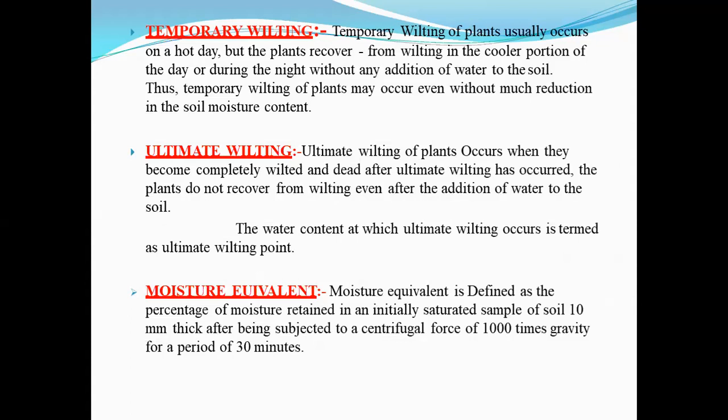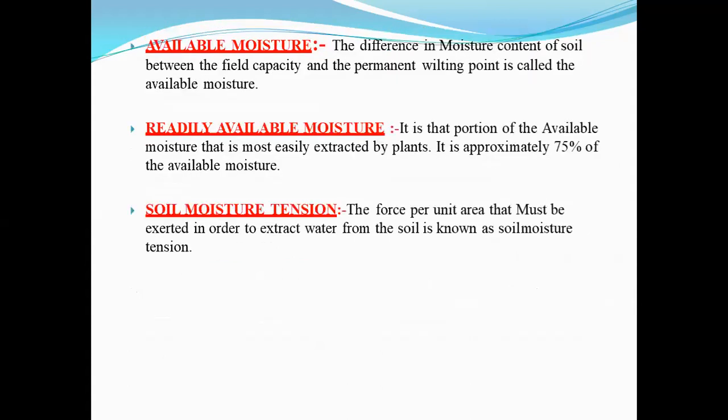The moisture equivalent may vary from about 5% for coarse grain sand to more than 50% for fine clays, right? So for sandy soils, the field capacity exceeds the moisture equivalent. For very clayey soil, field capacity is generally lower than the moisture equivalent. So this is what we record in moisture equivalent.